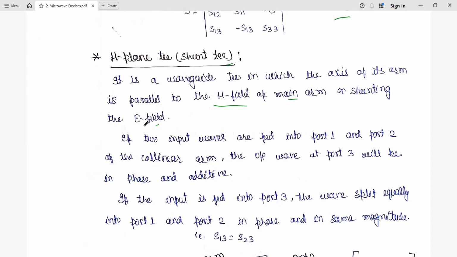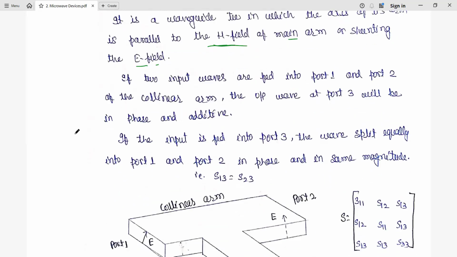So that both are perpendicular to each other. So it is parallel to the H field and shunting to the E field. So now here also we have three ports. If two input waves are fed at two input ports, different inputs, we are going to feed at port